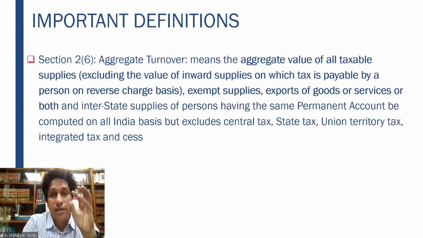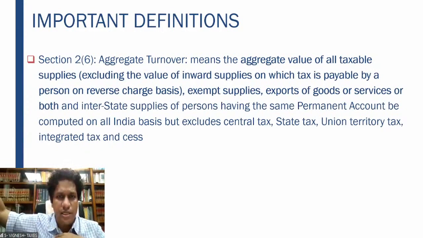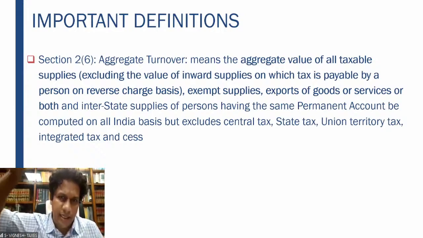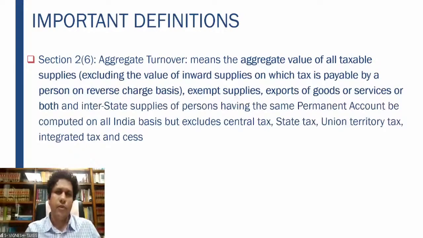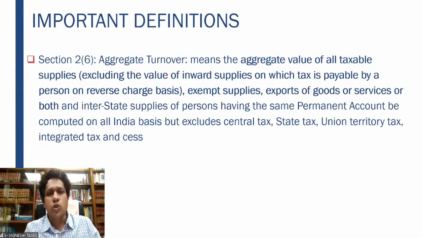So in this particular situation, I am providing the service to him, and on that he pays the GST directly to the government. For me, it is an outward supply. For him, it is an inward supply. So for him, when you are calculating the aggregate turnover, whatever amount he pays on the reverse charge basis should not be considered for the purpose of your definition of aggregate turnover.